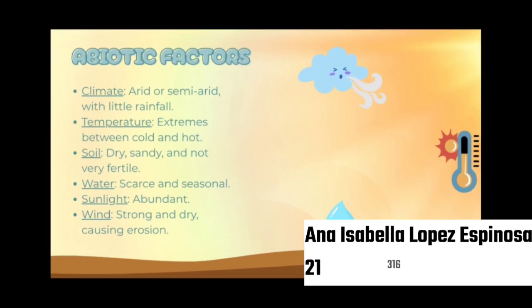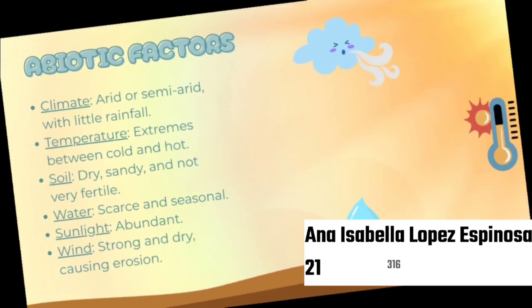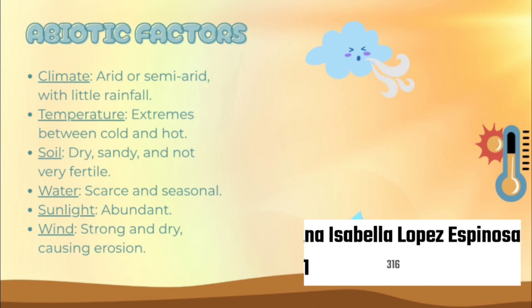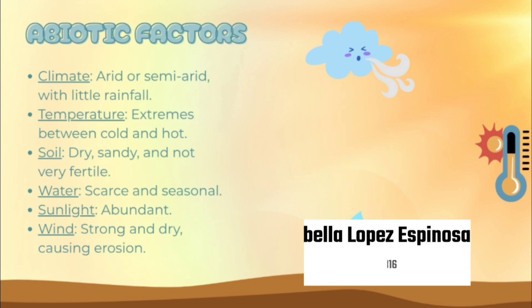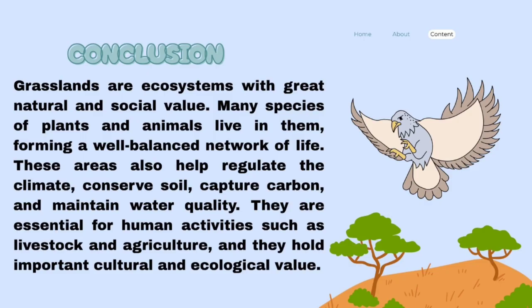Then we have the abiotic factors, which are the non-living part of an ecosystem. In arid or semi-arid regions, the climate is dry with very little rain, and temperatures can be extremely hot during the day and very cold at night. The soil is usually sandy and not very fertile, and water is scarce and seasonal. Sunlight is abundant, and strong dry winds often cause erosion. All these conditions shape the way life adapts in these environments.